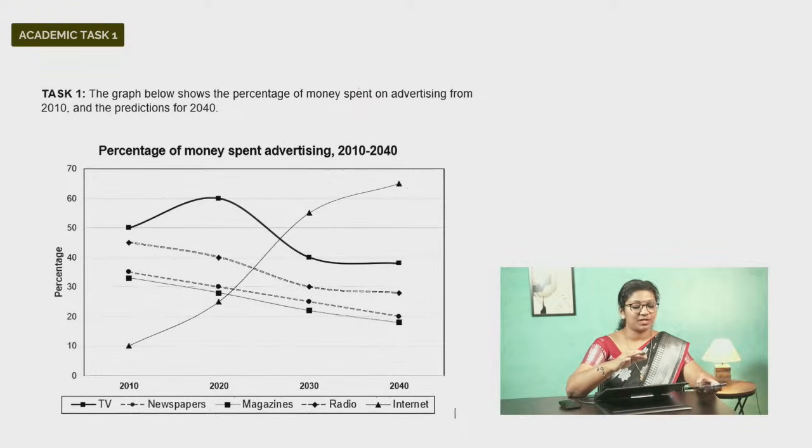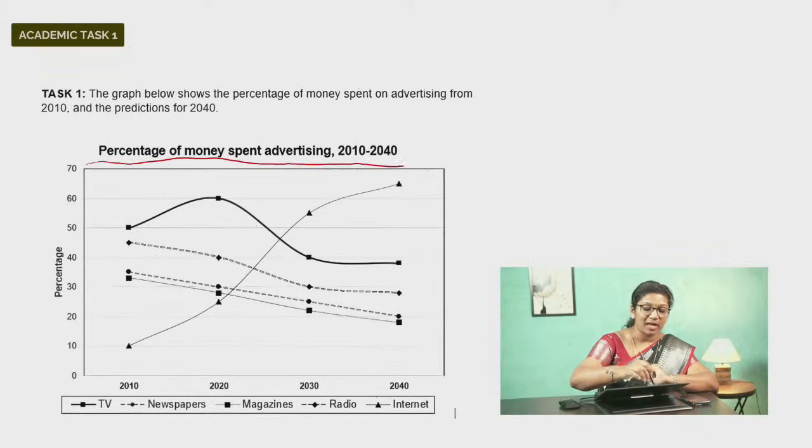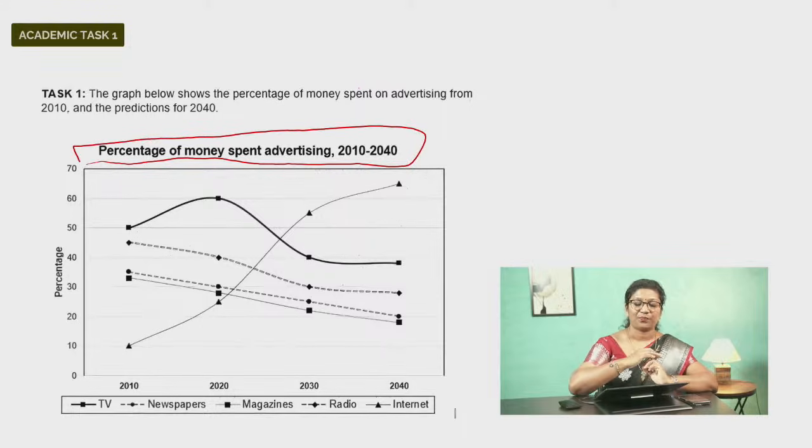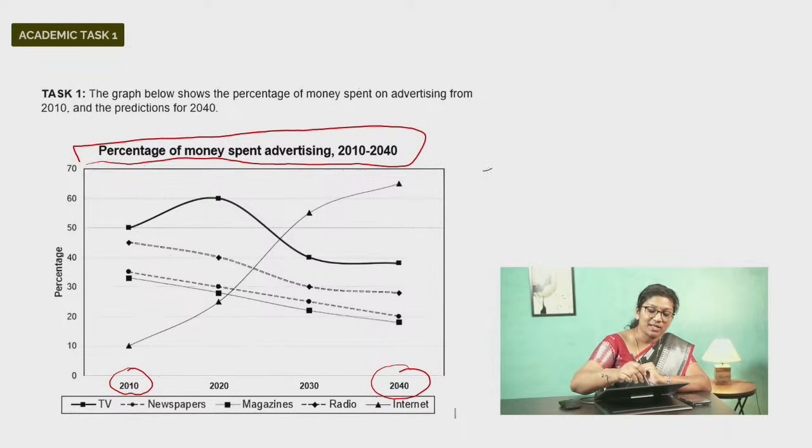So, here you can see the graph on screen, I assume. Right? So what is the title of the graph? It shows the percentage of money spent on advertising, and the time frame given here is from 2010 all the way up to 2040. Okay, and what does the question say?